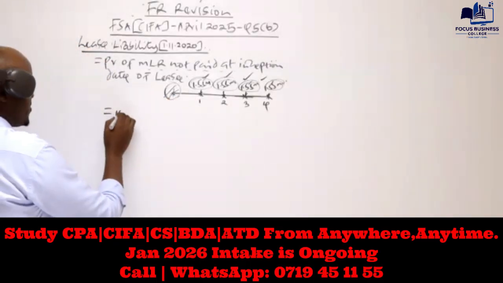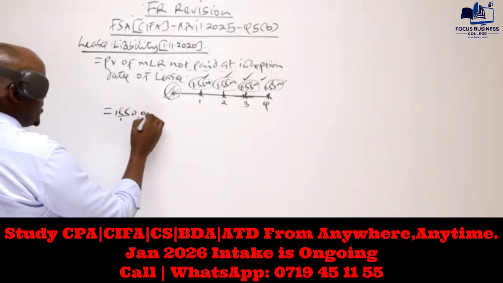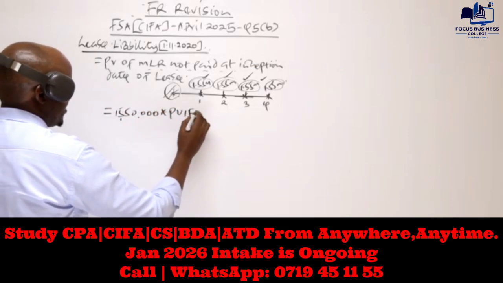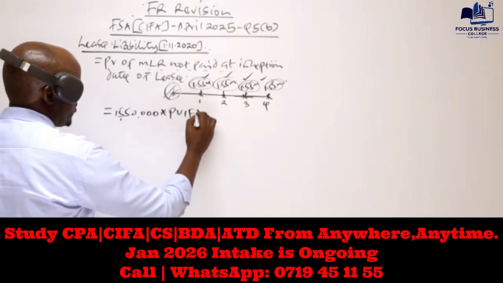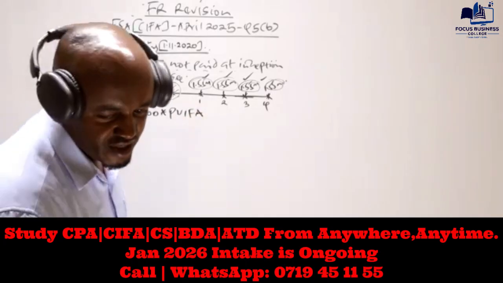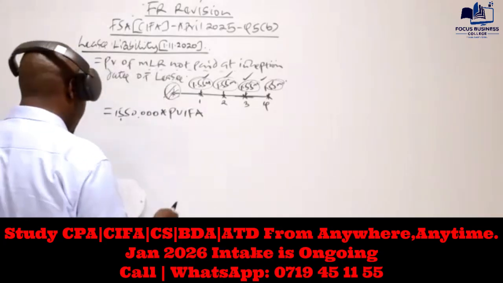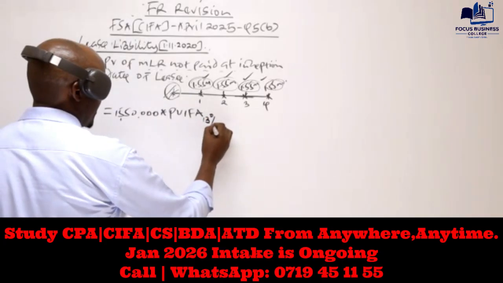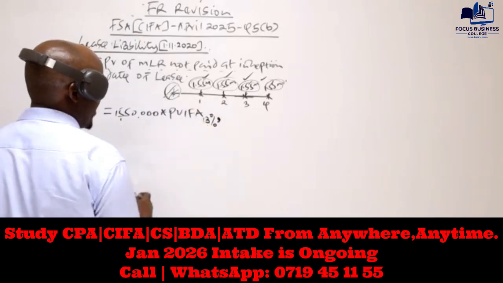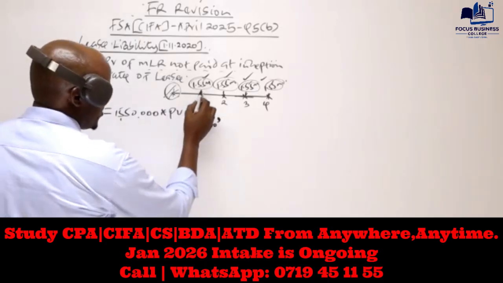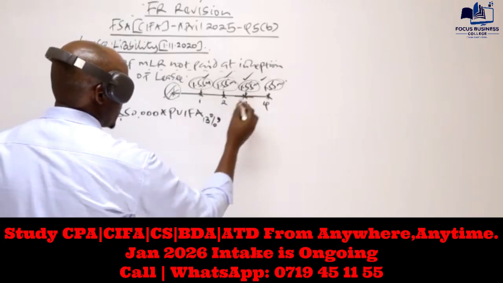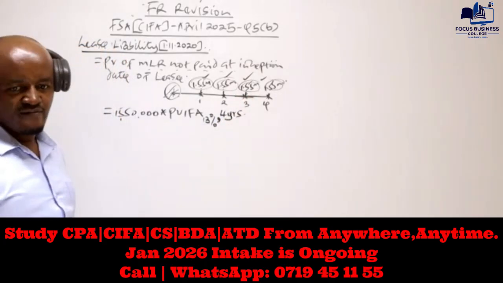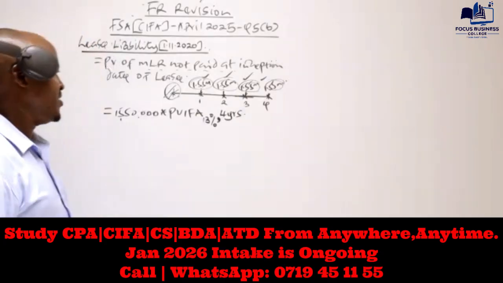So we take 1.55 million and multiply it by the present value interest factor of annuity at the rate of 13%. Then what will our N be? Our N will be 1, 2, 3, 4. We are discounting minimum lease rentals for how many years? For 4 years.